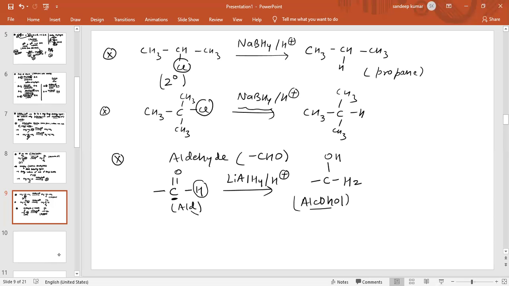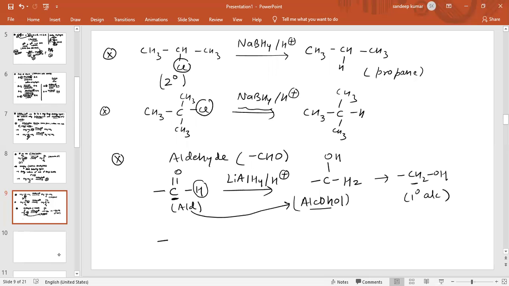Basically, aldehyde converts into alcohol. This aldehyde contains one carbon and the alcohol also contains one carbon. So lithium aluminum hydride reduces aldehyde into alcohol. This is basically a 1-degree alcohol.